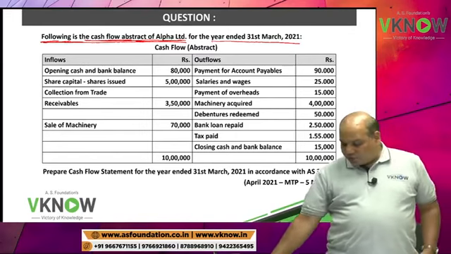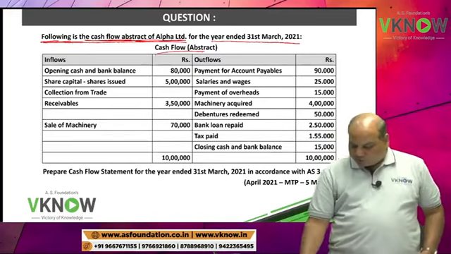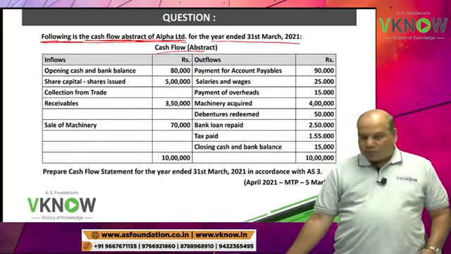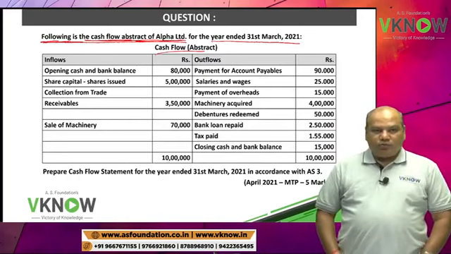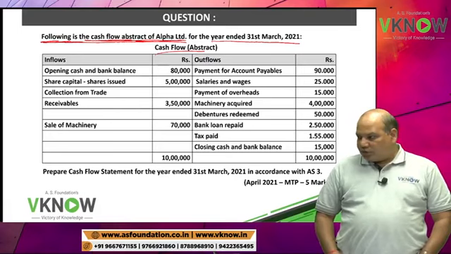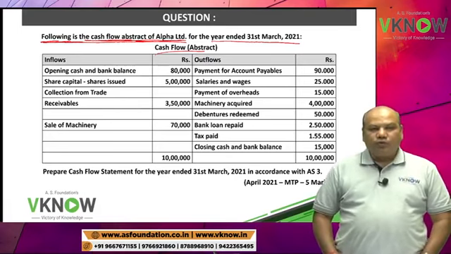Draw this cash flow abstract table. Under that write inflow rupees, outflow rupees, inflow rupees, outflow rupees.